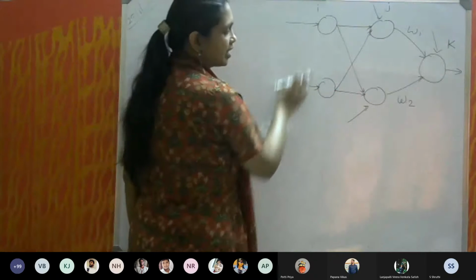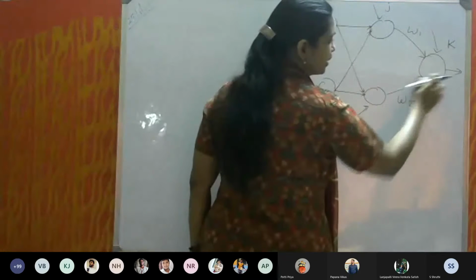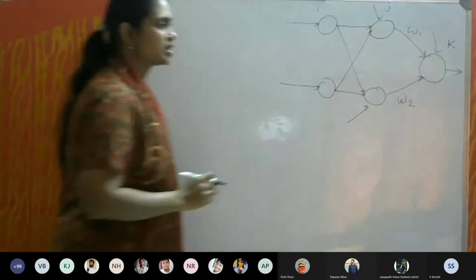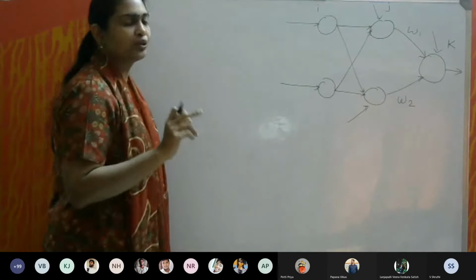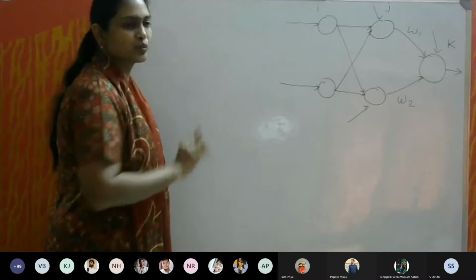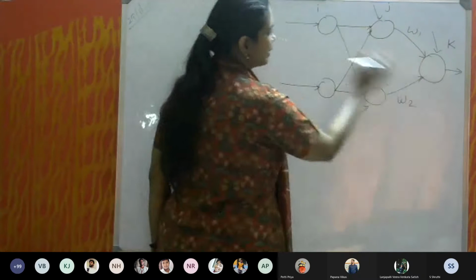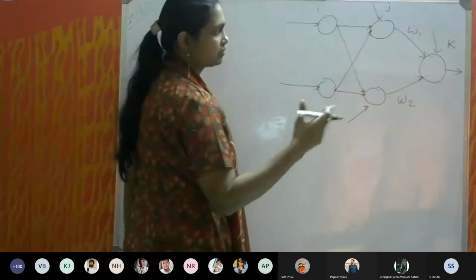In the input layer I have 2 neurons, in the hidden layer I have 2 neurons, and in the output layer I have only 1. My K value is 1, my J values are 1 and 2, and I is 1 and 2. Mostly we will be referring to J and K only; I we will not be using very frequently.